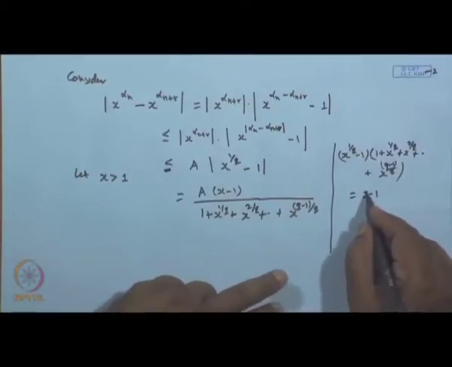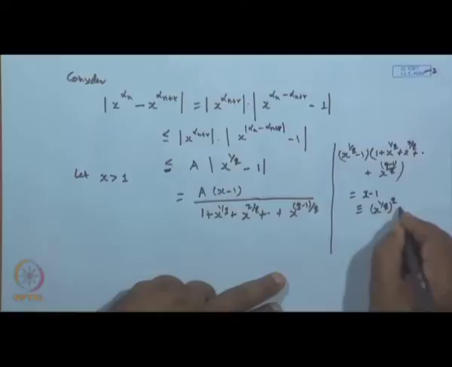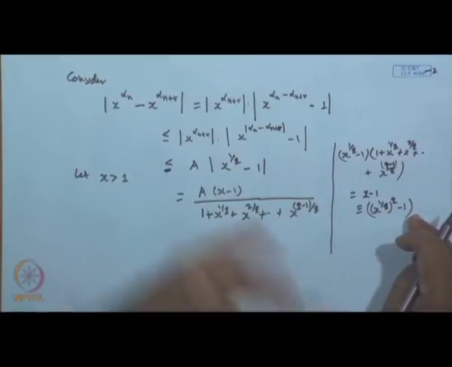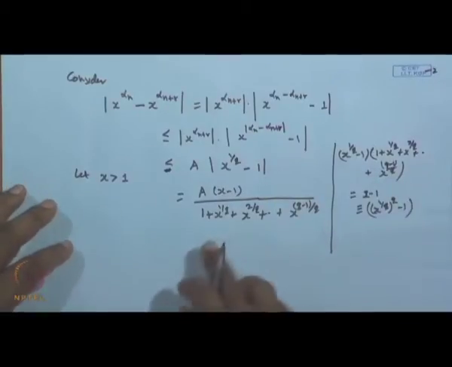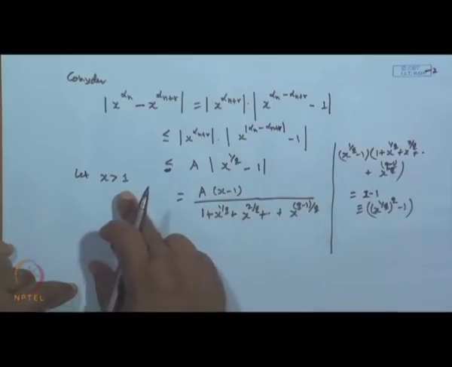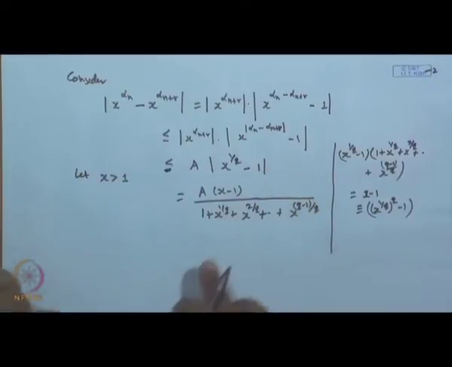Because this can be written as x to the power 1 by q, and x to the power n minus 1, you just apply the binomial expansion and you will get this. So what I did is multiply the numerator and denominator by this term. x is chosen to be greater than 1, so the modulus sign is removed, and we get x minus 1 over this.